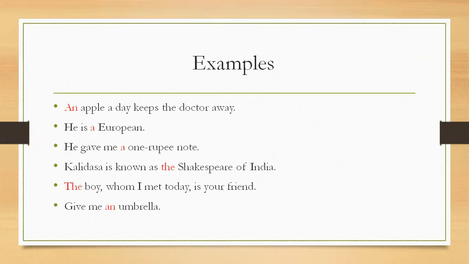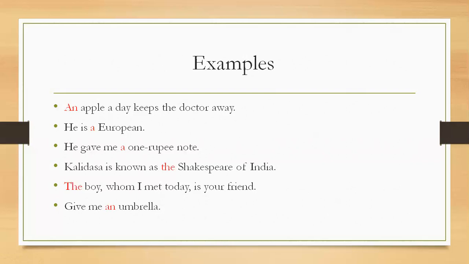This is a proverb which I hope all of you know. He is a European. Why a in front of European? Although we see E, that word European starts with E, the beginning sound of this word European is that of Y. That is why here we have used the indefinite article a.